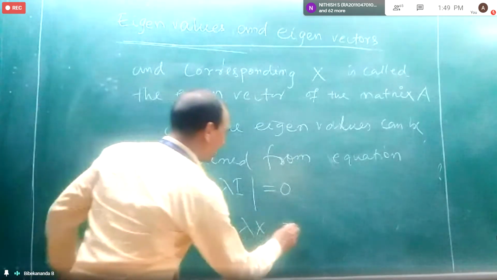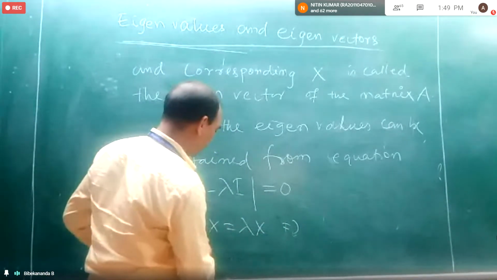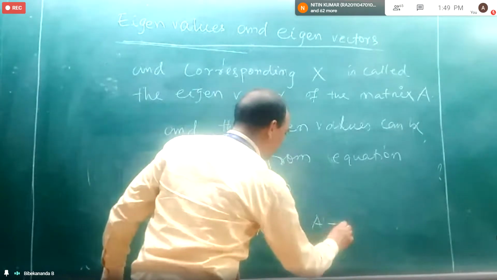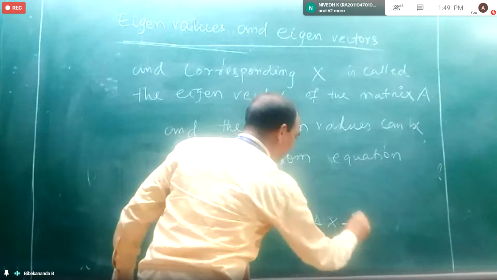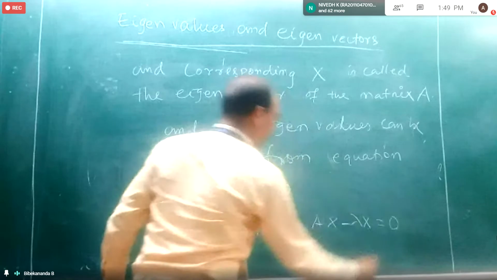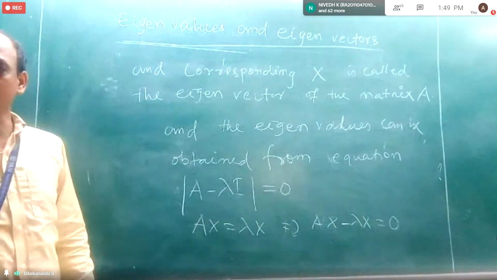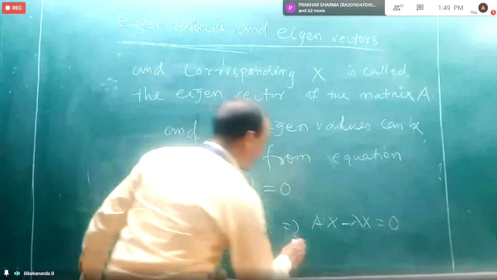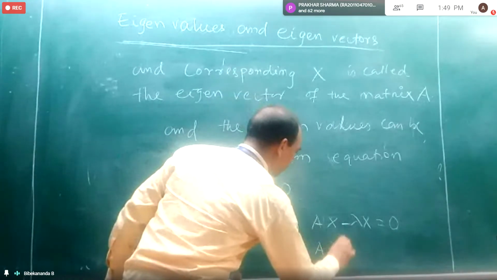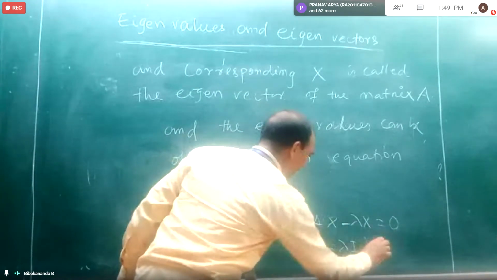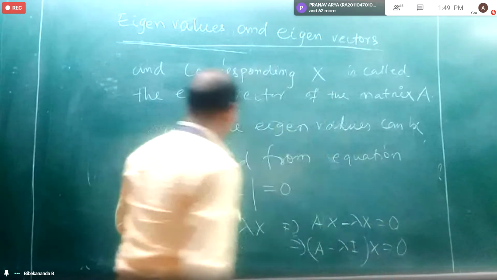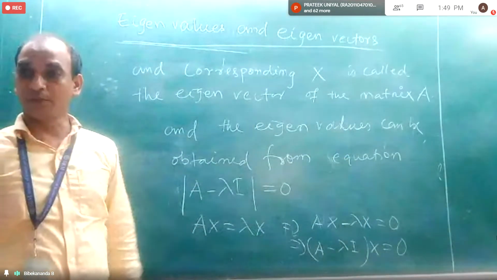So we can take this one to this side: Ax minus lambda x equal to 0. So we take x common: A minus lambda I of x equal to 0. So the original equation we can write in this form.